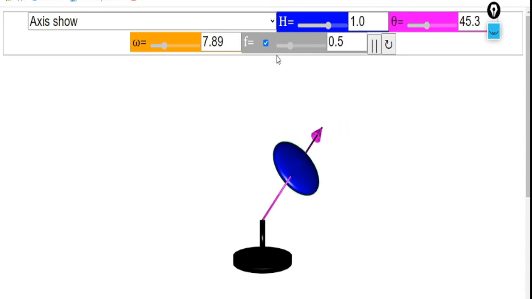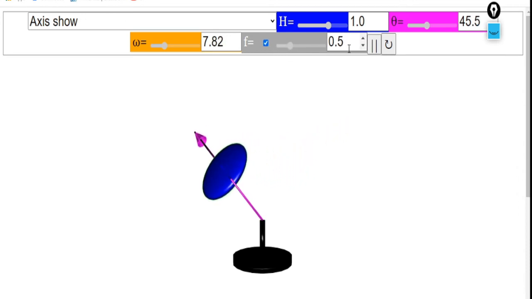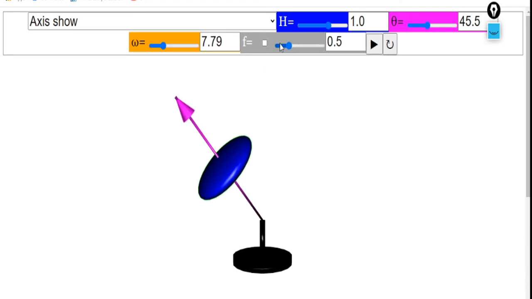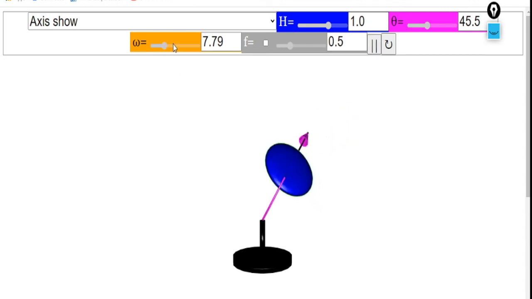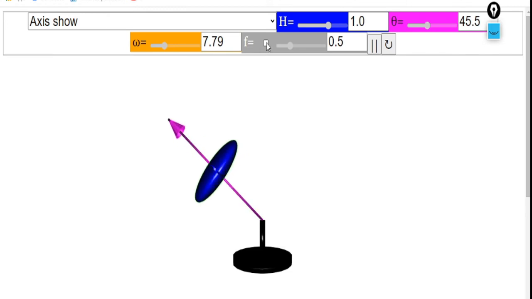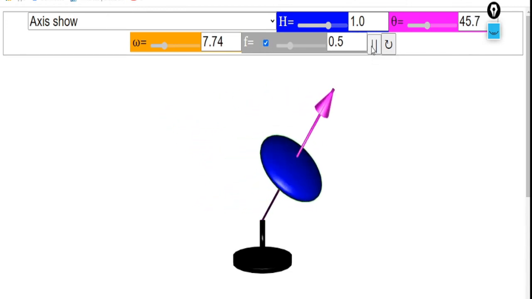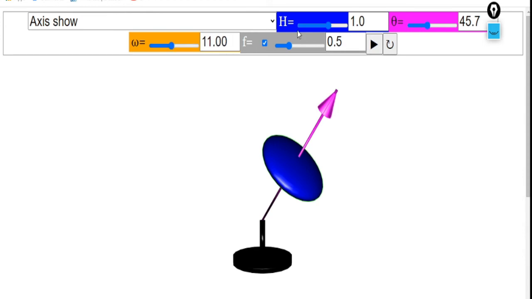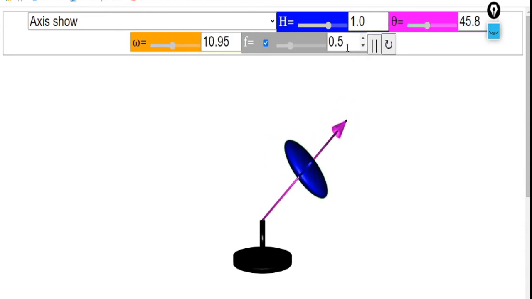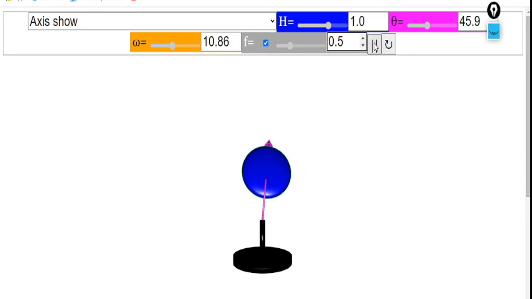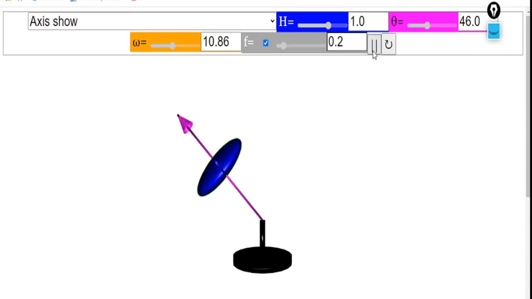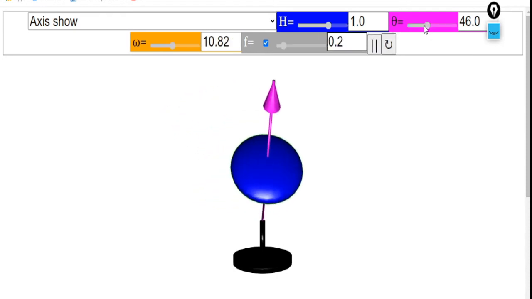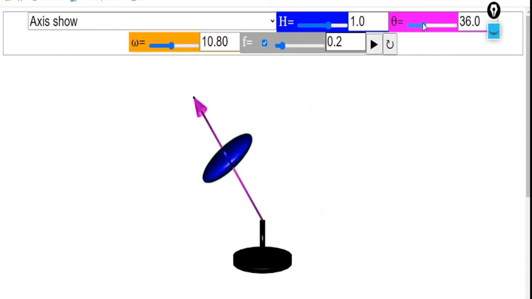So it is moving in a circular motion. Let us decrease the theta here.